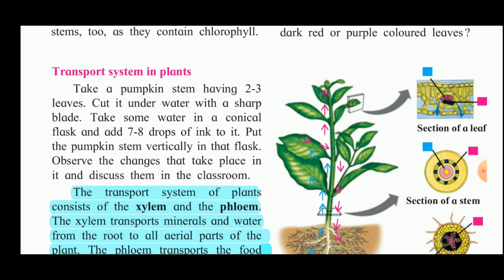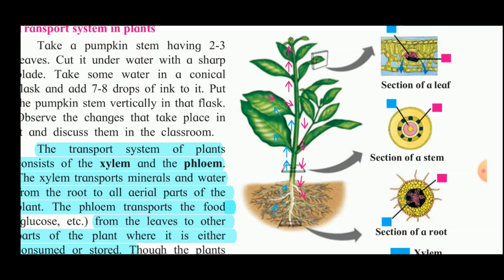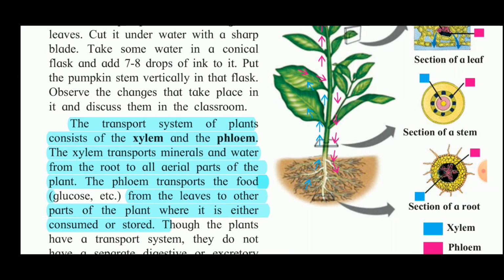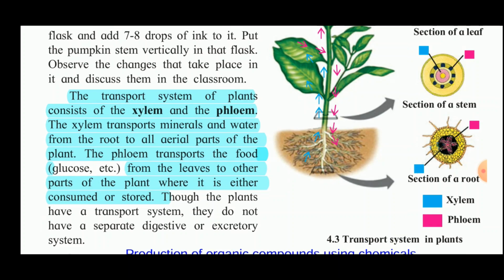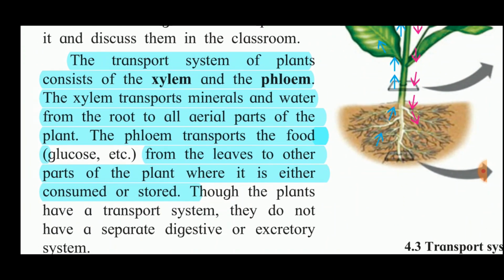Now the transport system of the plant consists of xylem and phloem. Xylem transports minerals and water from the root to all aerial parts of the plant, and phloem transports the food, that is the glucose, from the leaves to the other parts of the plant where it is either consumed or stored. So all of you understood this transport system? Okay, so it consists of what? Two parts, xylem and phloem.